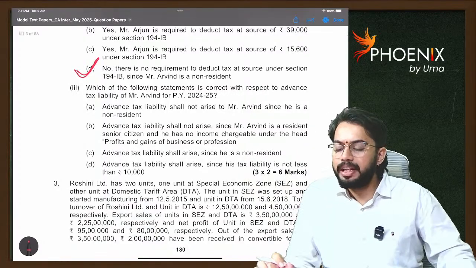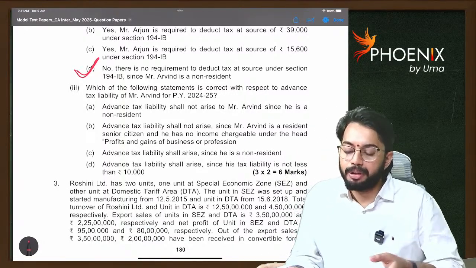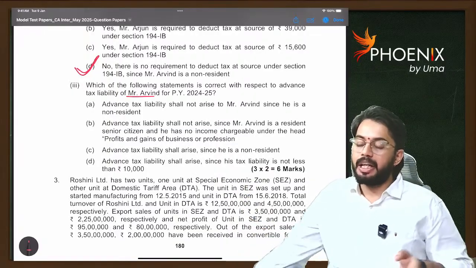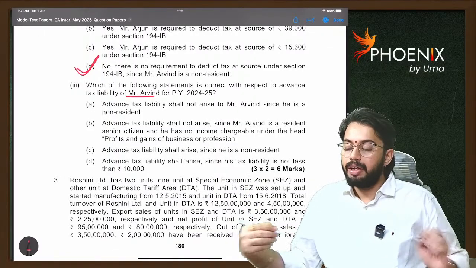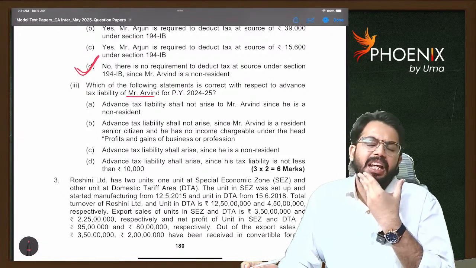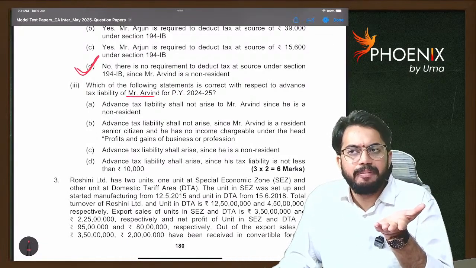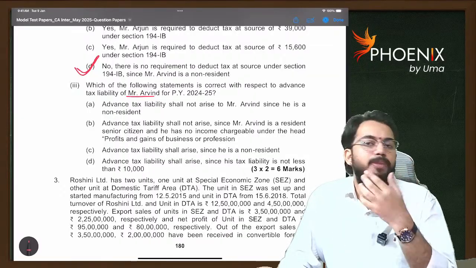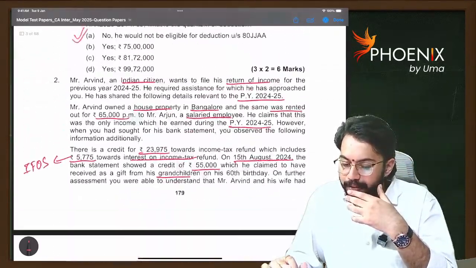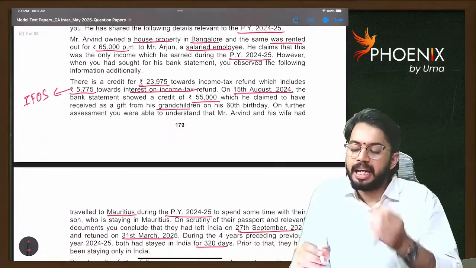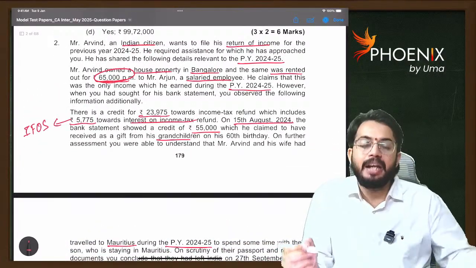Which of the following statements is correct with respect to advance tax liability of Mr. Arvind for previous year 24-25? Advance tax liability. See, even though he is non-resident, he is required to pay advance tax in India if tax liability is more than 10,000 rupees. Now, he is getting 65,000 per month rental income.